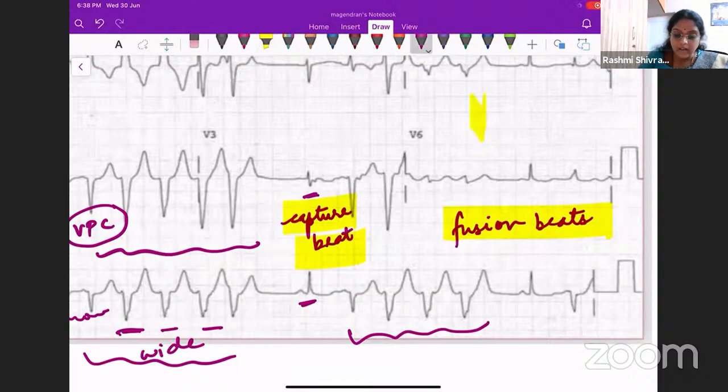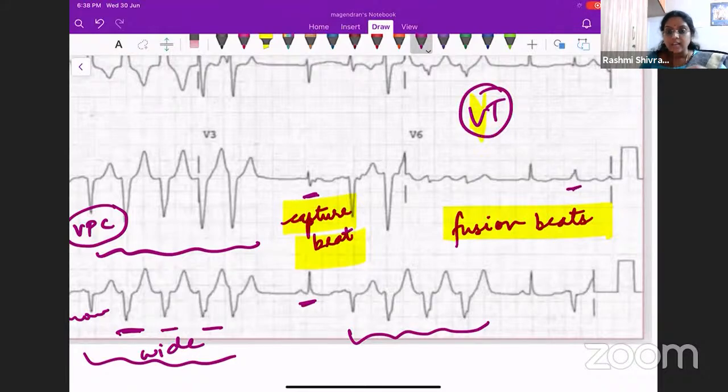ventricular tachycardia. So here you can see these are fusion beats. What happens is the impulse for the ventricular tachycardia is also present, and the sinus impulse is also coming. That coinciding impulse will be a fusion. It will neither be a narrow QRS nor a wide QRS. So it will be some kind of this. This is a fusion beat, and that is a capture beat.